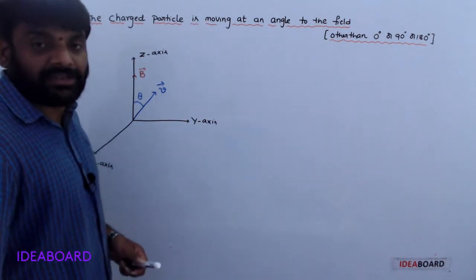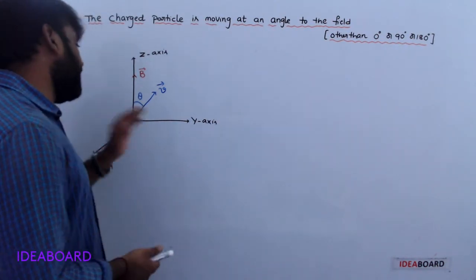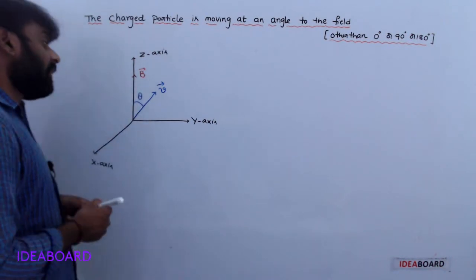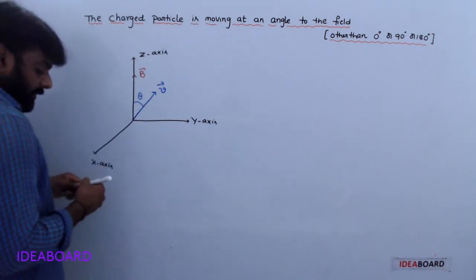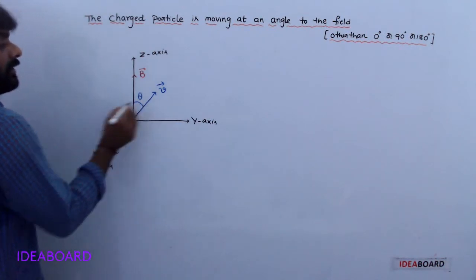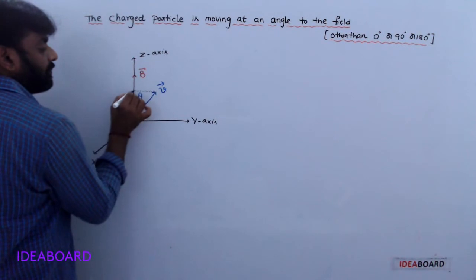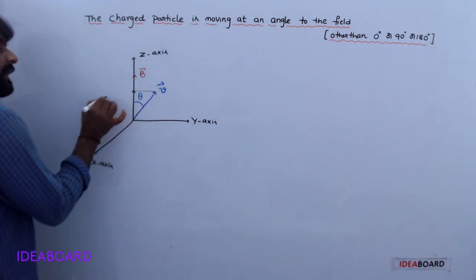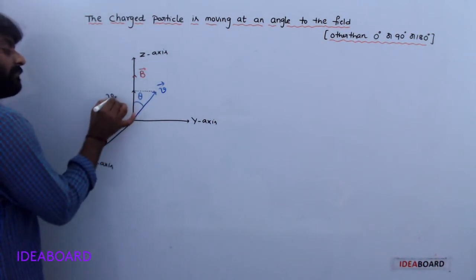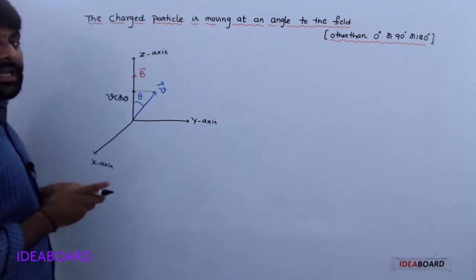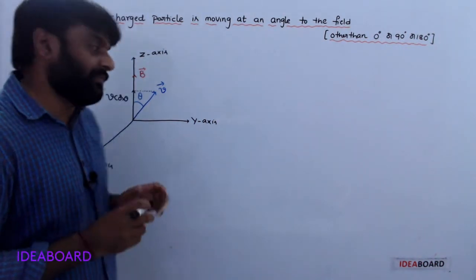That means this velocity vector makes an angle theta with the magnetic field. Now it is resolved into two rectangular components. One is the parallel component, simply V cos theta, which is along the direction of the magnetic field.